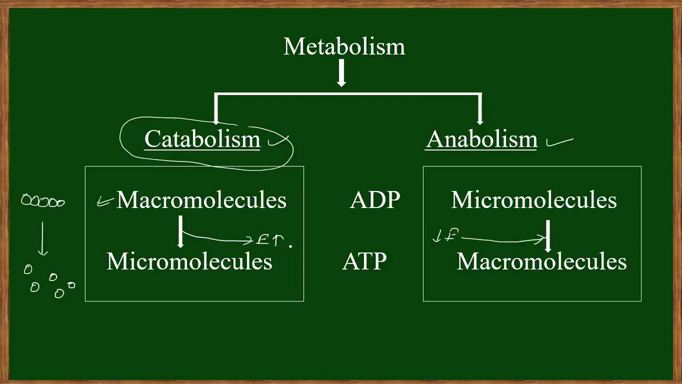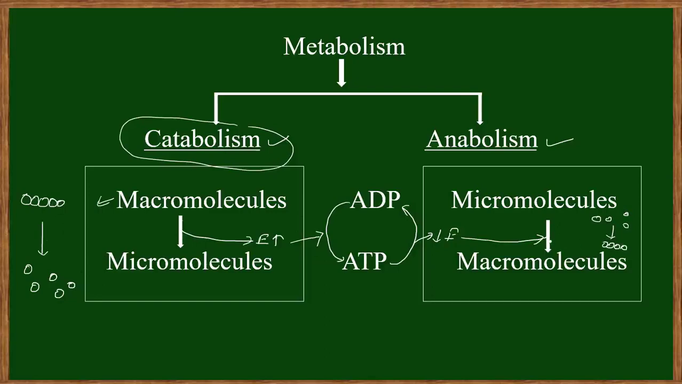Here energy is released, and in the presence of this energy ADP converts into ATP, and again ATP converts into ADP, releasing energy. These two processes, catabolism and anabolism, proceed simultaneously. One process releases energy and the second consumes energy, so both are interdependent. Here macromolecules go to micromolecules, and these micromolecules will form macromolecules.